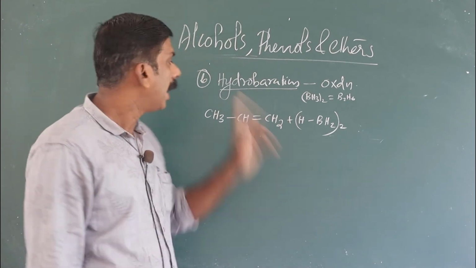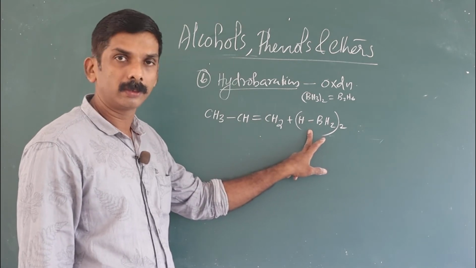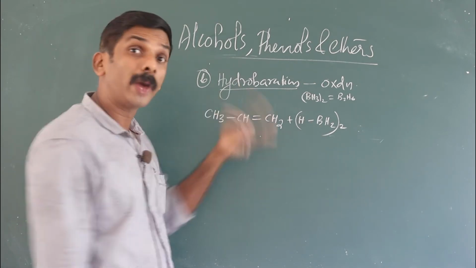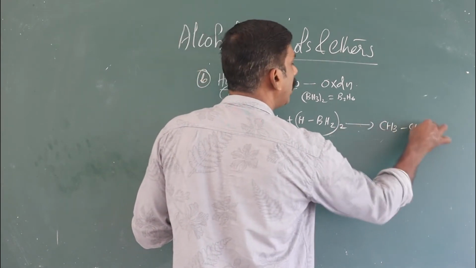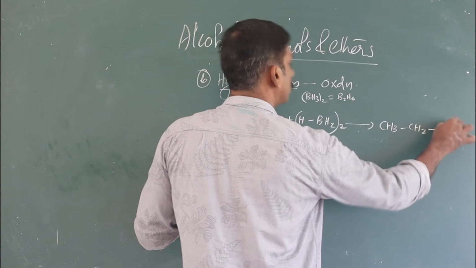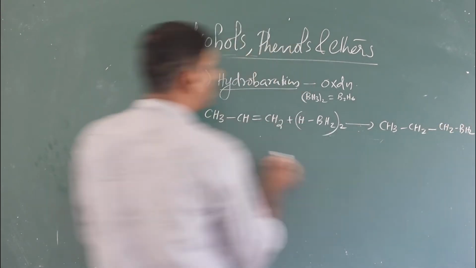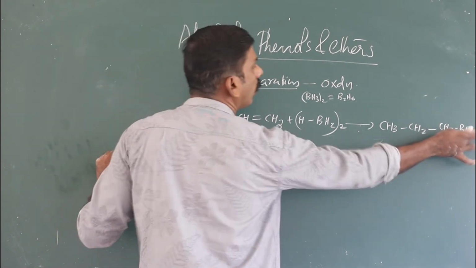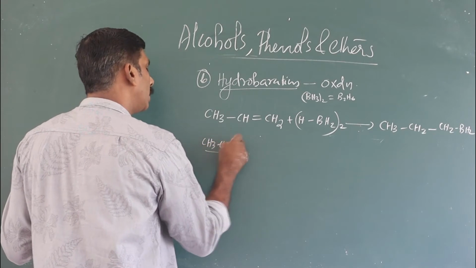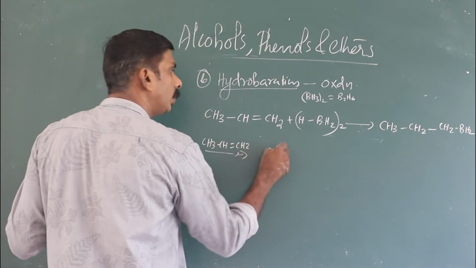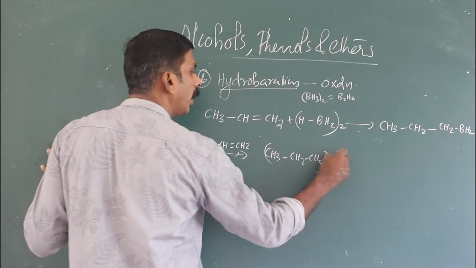Simply we can write alkene reacts with the diborane. According to anti-Markovnikov's addition, it gives CH3, CH2, CH2BH2. Then since there are 2 more hydrogen atoms to be replaced, it further reacts with CH3, CH double bond CH2, and gives (CH3, CH2, CH2) twice BH.